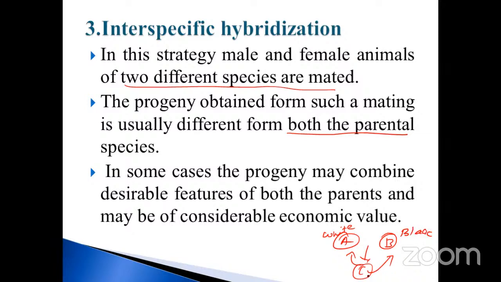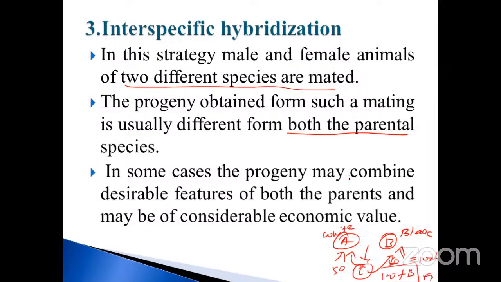What will be the progeny? Suppose it is white, suppose it is black, like that it comes, isn't it? It's a dominant. But how will it be obtained, you know, white and black? Already we saw that. So it is not related to the parent. Here the character is 50% from the male A and 50% from the B. So that is called 100% of the F1 generation.